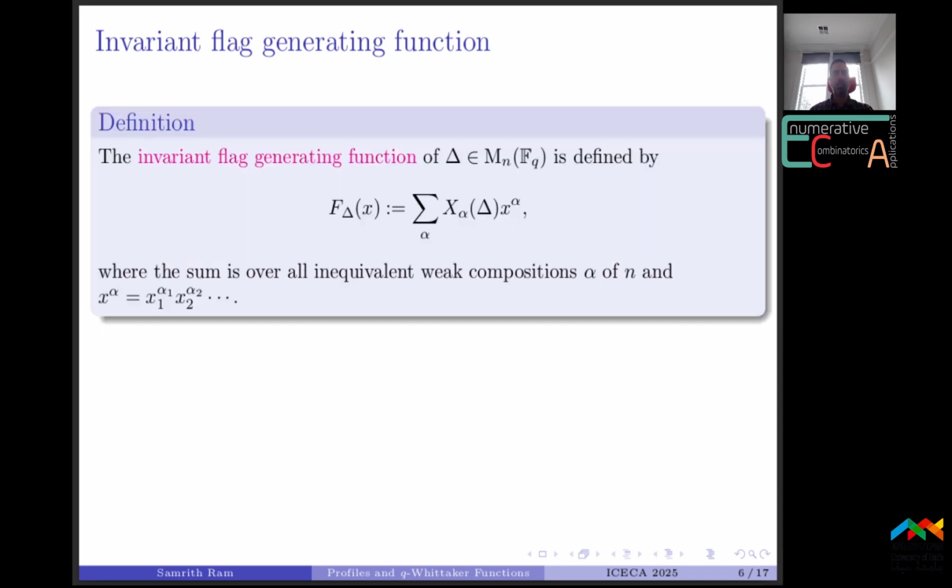The invariant flag generating function of delta is then the formal power series where the coefficient of x to the alpha is simply the number of delta invariant flags of type alpha. Here the sum is over all inequivalent weak compositions. So two compositions are equivalent if one can be obtained from the other by padding a sequence of zeros at the end.